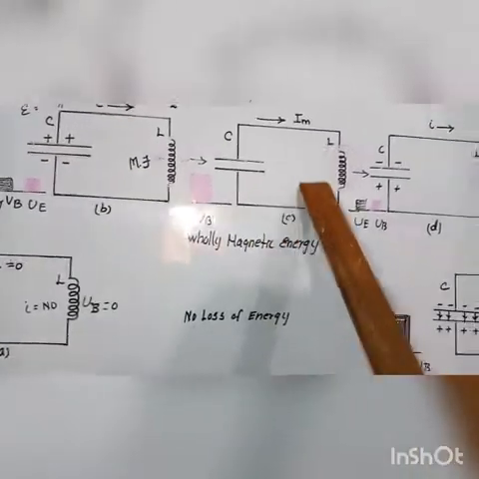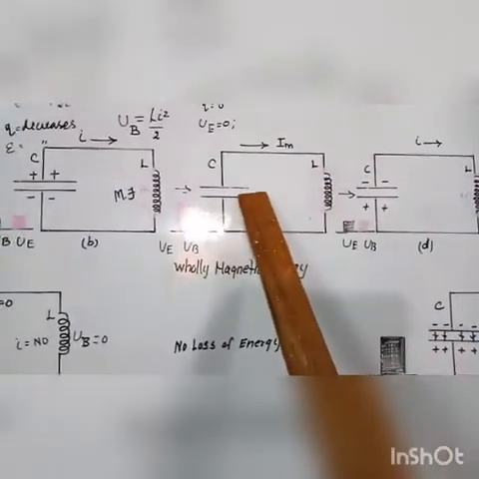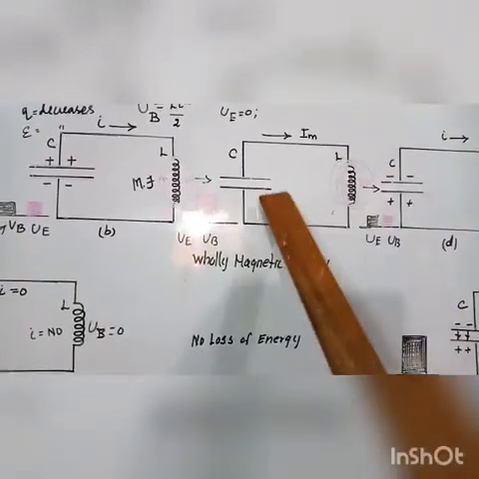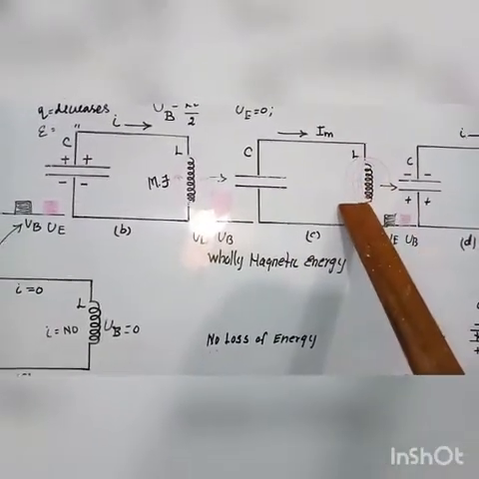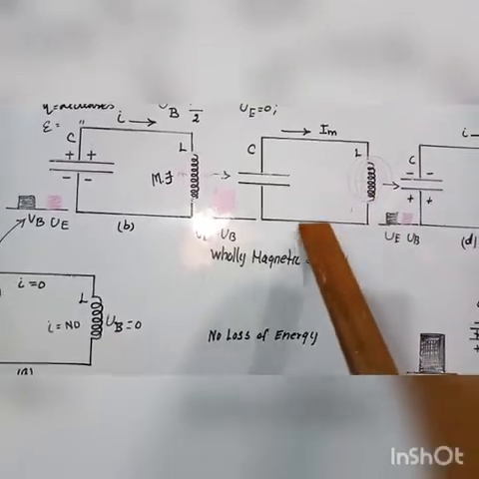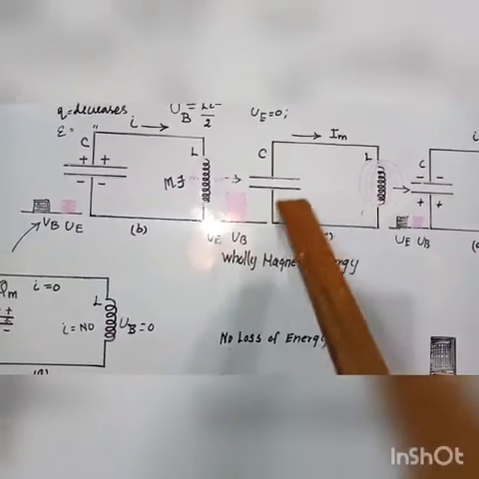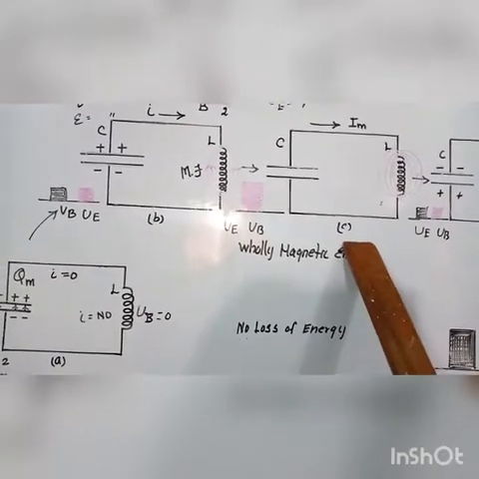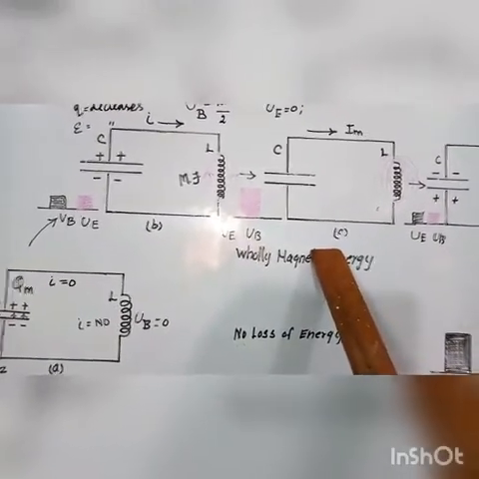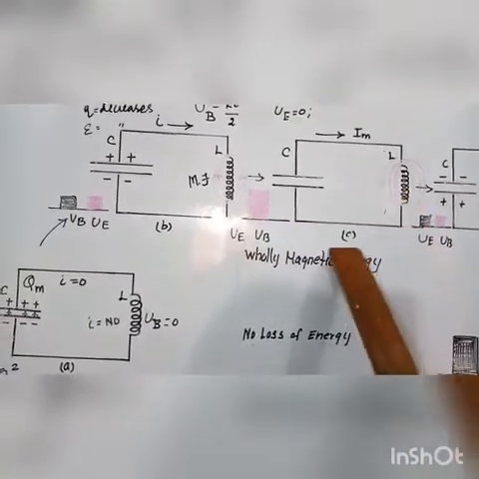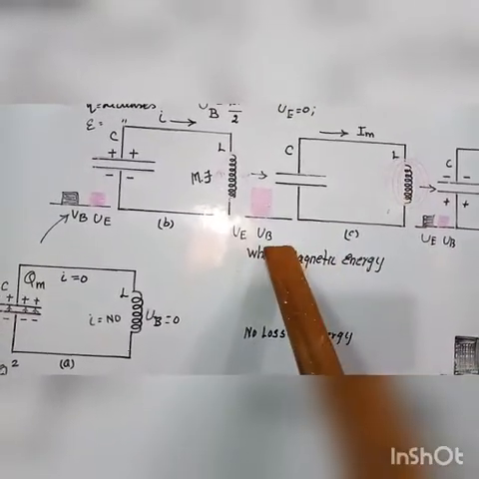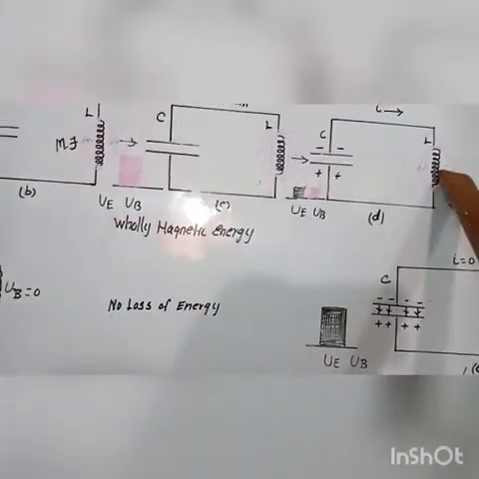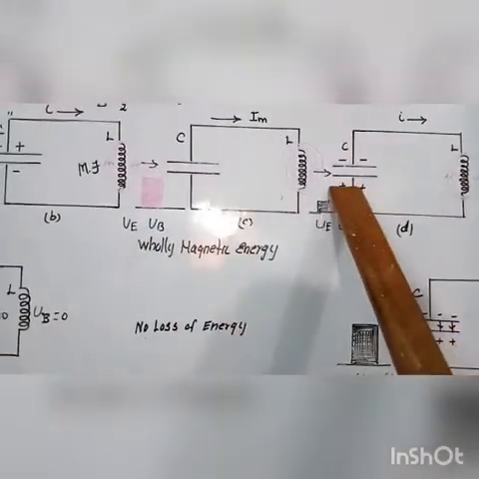Even though the charge on the capacitor is 0, the current will continue to flow in the same direction because the inductor will not allow it to stop immediately. The current flows with decreasing magnitude due to the collapsing of the magnetic field of the inductor. As a result, the capacitor becomes charged in the opposite direction. A part of the energy is transferred from the inductor back to the capacitor.